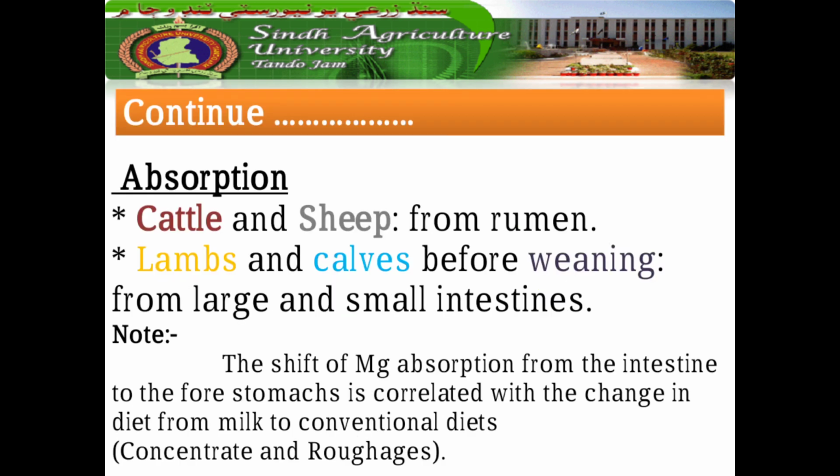And then how the magnesium is absorbed from the animal stomach. In cattle and sheep, magnesium absorption happens in the rumen, while in lambs and calves before weaning, from the large and small intestines. And the shift of magnesium absorption from the intestine to the forestomachs is correlated with the change in diet from milk to conventional diets like concentrate and roughages.